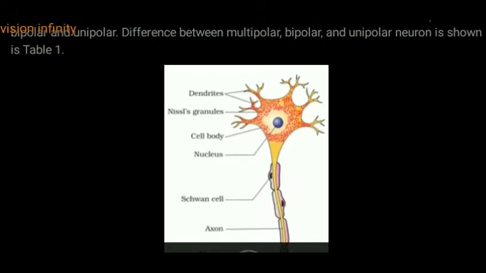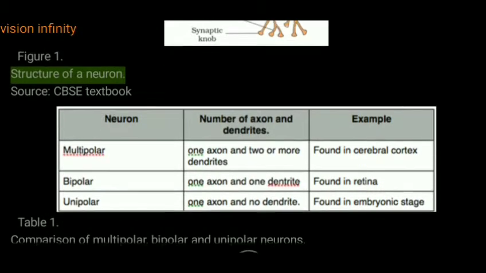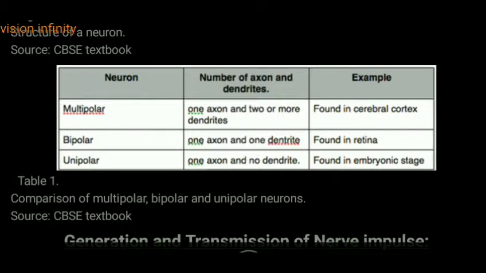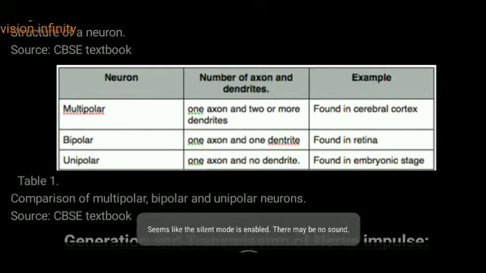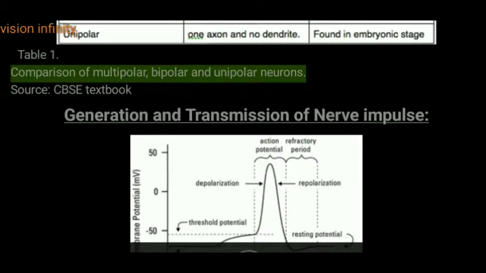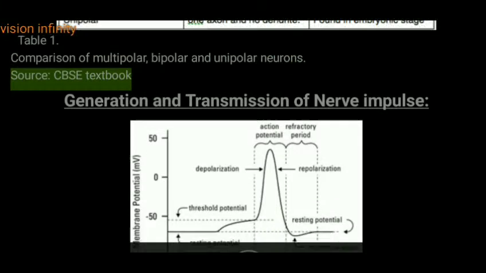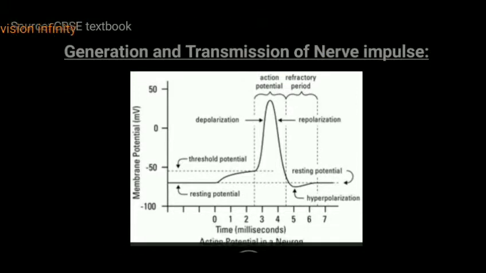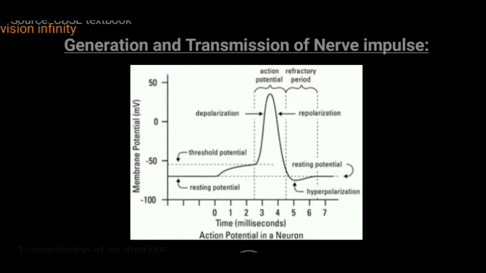Figure 1. Structure of a neuron. Source: CBSE textbook. Table 1. Comparison of multipolar, bipolar and unipolar neurons. Source: CBSE textbook. Generation and transmission of nerve impulse.